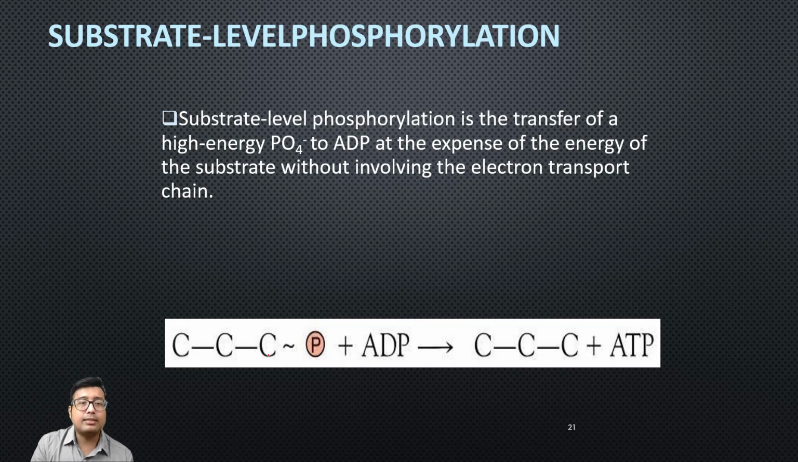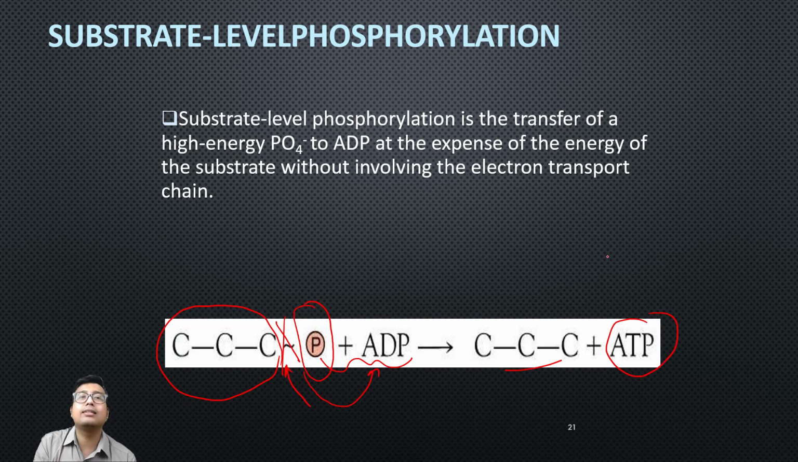So this is a high energy compound with a phosphate group. This is the high energy phosphate group, the high energy phosphate bond. This high energy phosphate bond will be lysed, and this energy will be used to attach the phosphate to ADP. In result, a compound will be formed and ATP will be formed.